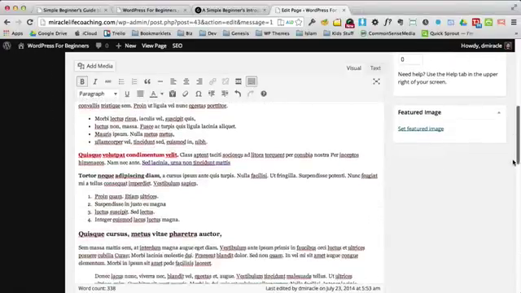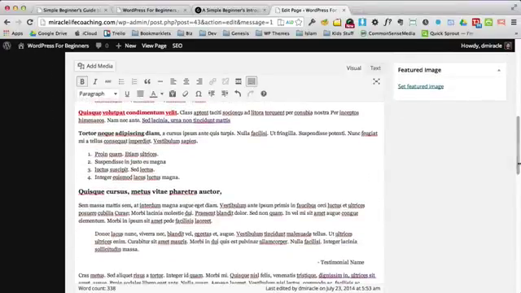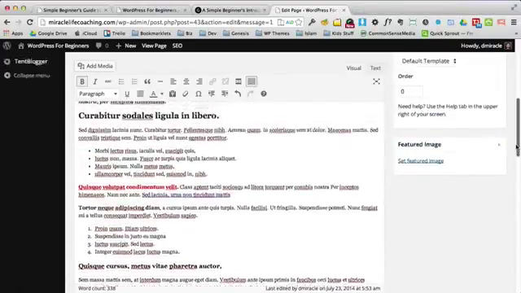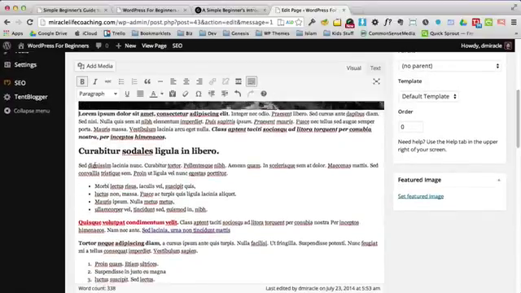And then you notice there was a second image that was somewhere down in here. And I'm just going to add that image. I'm going to add that image right here. So let's go to Media Library again.